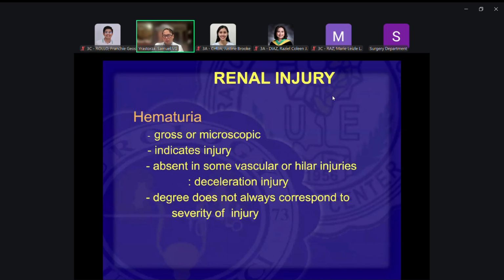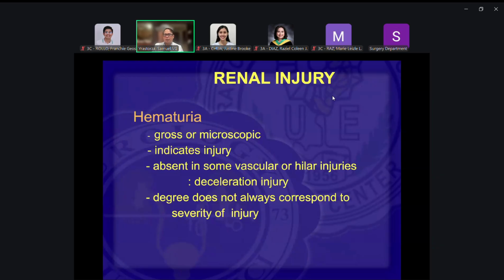So one of the most common signs of injury to the urinary tract system, not just to the kidney, would be hematuria. Hematuria meaning there's blood in the urine. So when you have trauma and there's blood in the urine, you won't suspect that patient might have liver injury, diba? So when you have hematuria, you always suspect there must be injury to the urinary tract system.